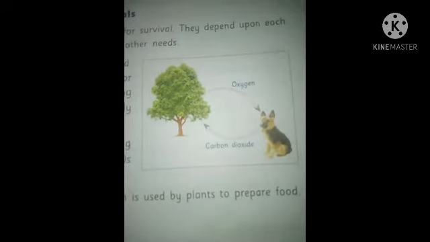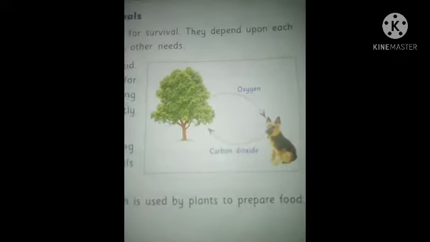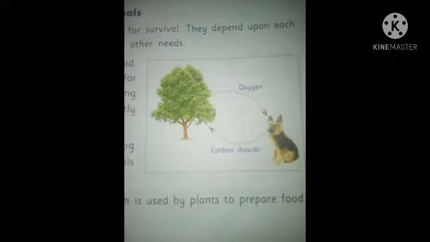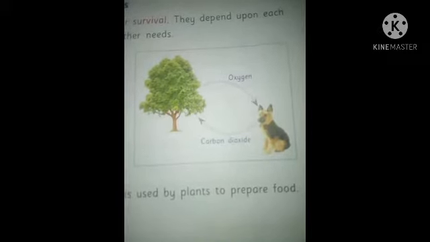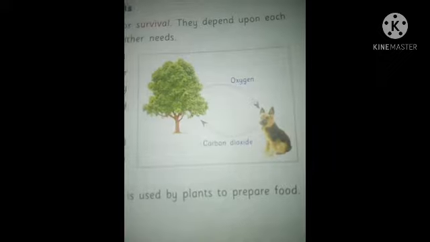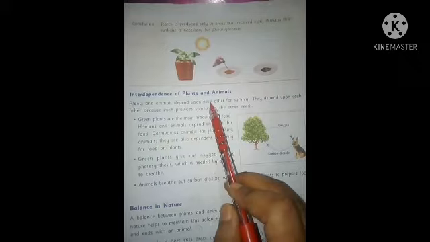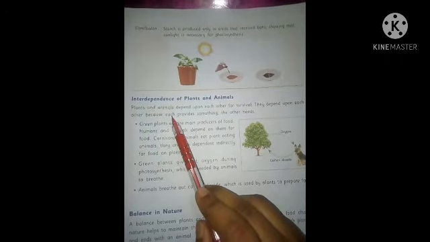Okay students, now we discuss interdependence of plants and animals. We need energy for every activity we do. This energy comes from food. This food is prepared from green plants. Plants and animals depend upon each other to survive. They depend upon each other because each provides something the other needs.